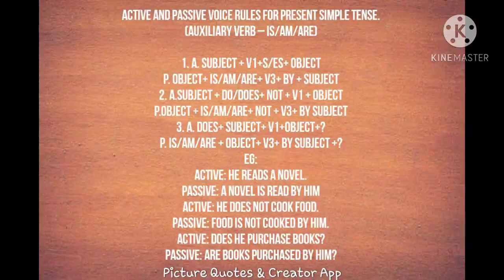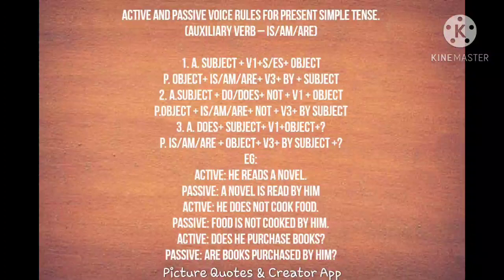Now let's see the changes of tense form. Active and passive voice rules for present simple tense. The auxiliary verbs we use in simple present tense are am, is, are: is with a singular noun, are with a plural noun, and am is used with the pronoun I. So let's see one by one.